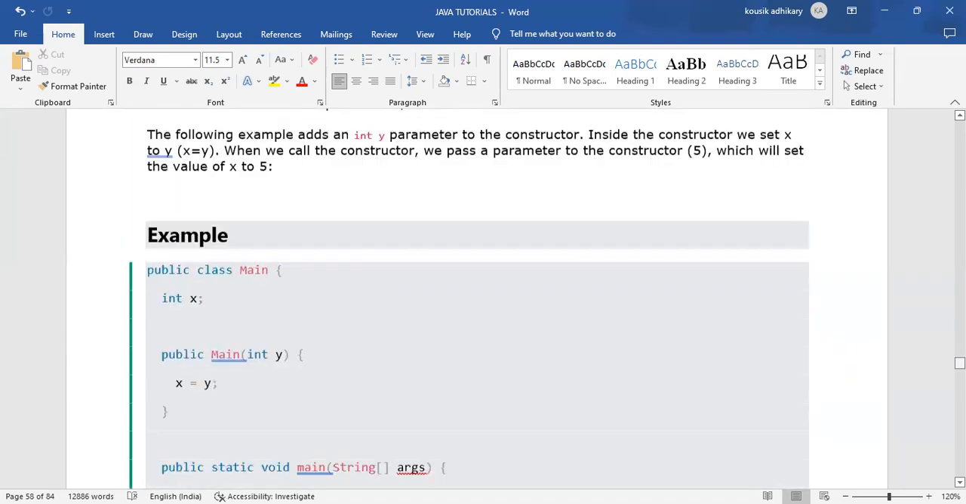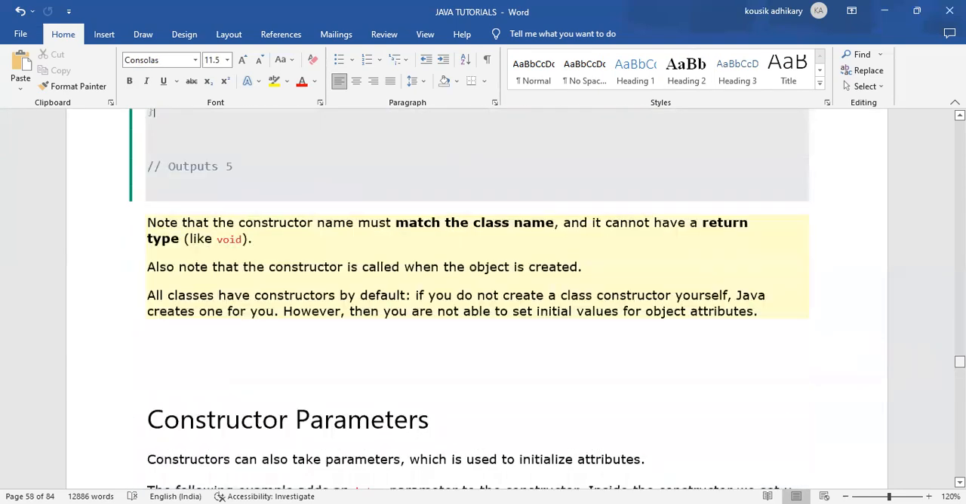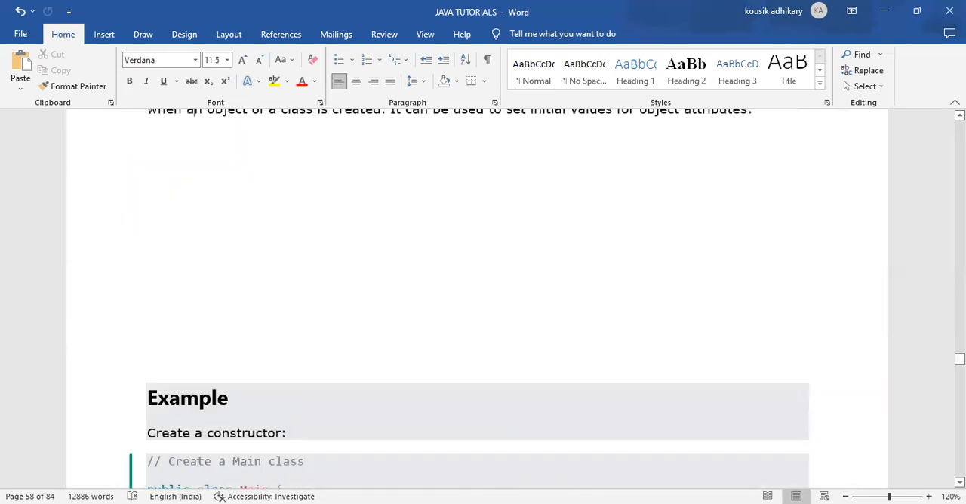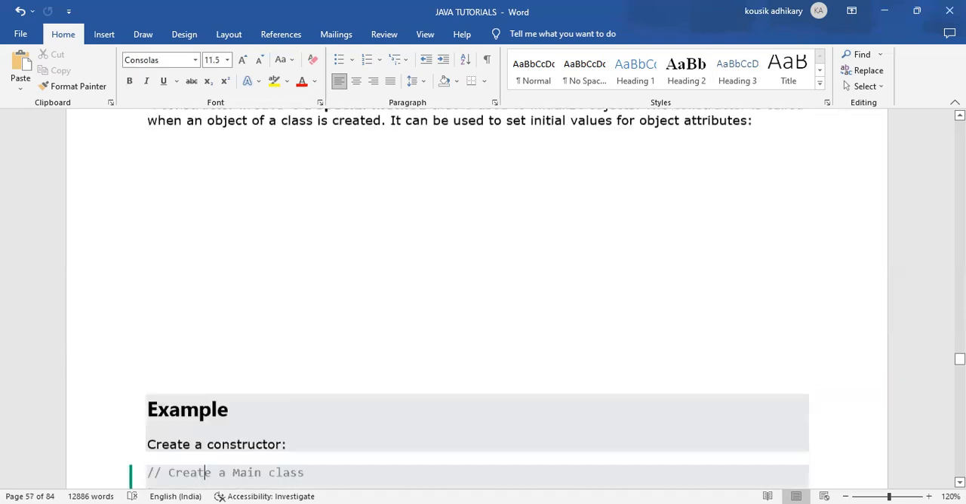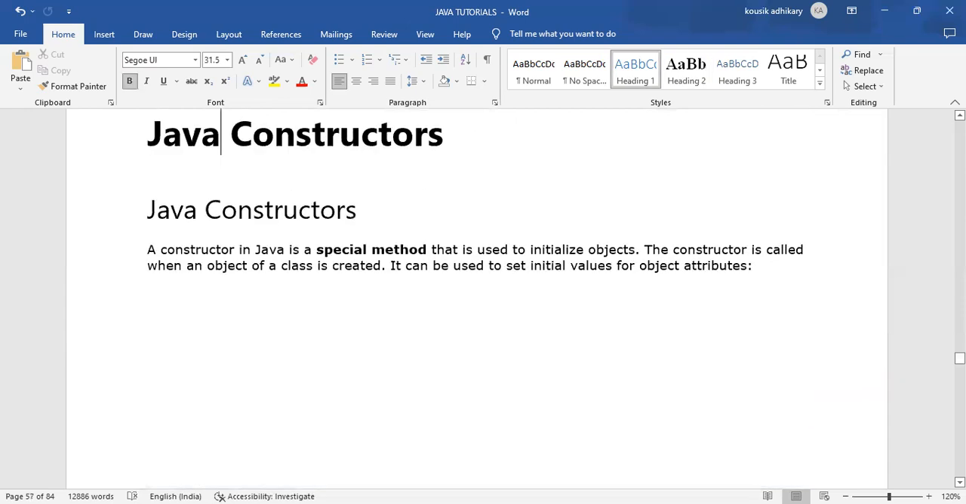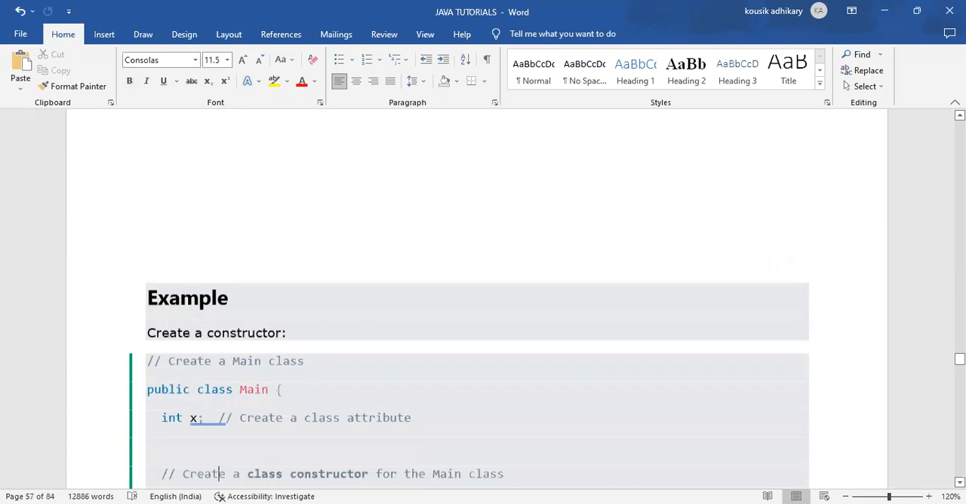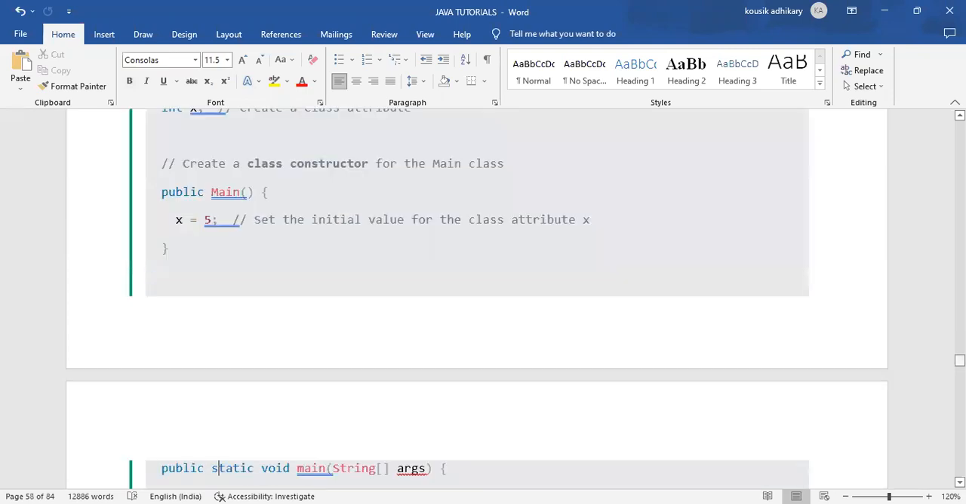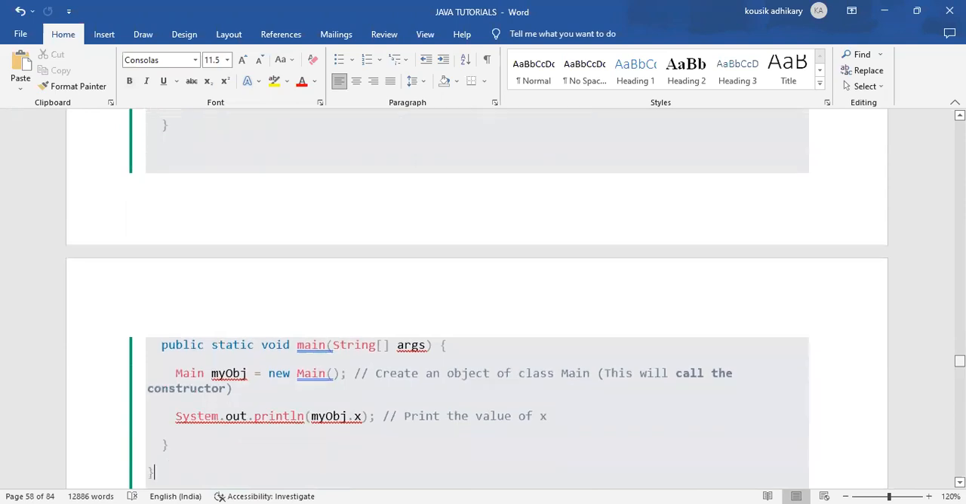Let me do the constructor part again, just as a revision. A constructor in Java is a special method that is used to initialize an object. The constructor is called when an object of a class is created. It can be used to set initial values for the object's attributes. You don't need to call a constructor; it will be called automatically.